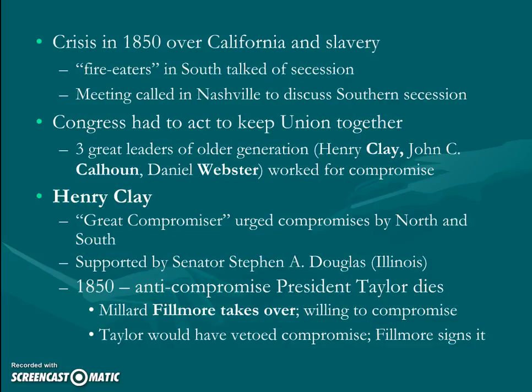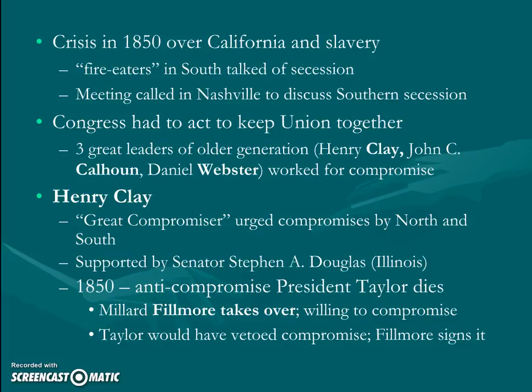We're only 11 years out now from the Civil War, and any sort of issue here has the potential to cause this Civil War. And in 1850 here, we're going to need some sort of compromise in order to prevent that from happening. So Henry Clay, who is the great compromiser, he sort of urged compromise, and he had come up with many other compromises in the past, but he's going to be the one who is really going to help for compromise. So you get John C. Calhoun, Henry Clay, and Daniel Webster. They're all going to be helping for compromise, but Clay is going to be the really big guy, and essentially we get the Compromise of 1850.